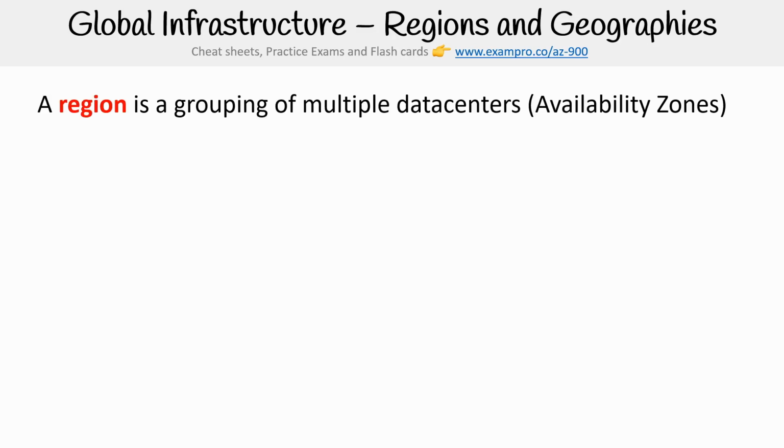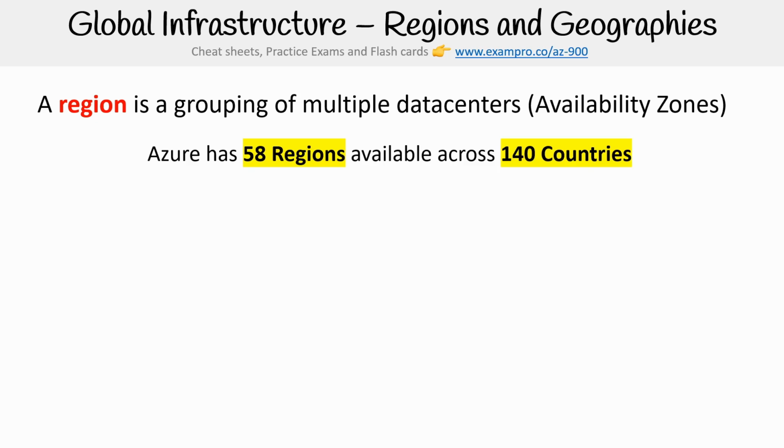So a region is a grouping of multiple data centers, and for Azure, they call their data centers availability zones. Azure has 58 regions available across 140 countries. One thing Azure likes to promote is that they have the most regions out of all cloud service providers.